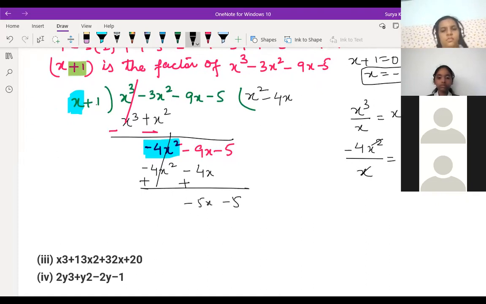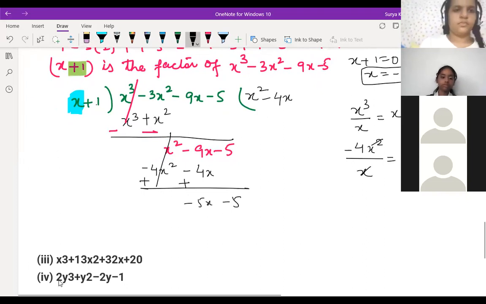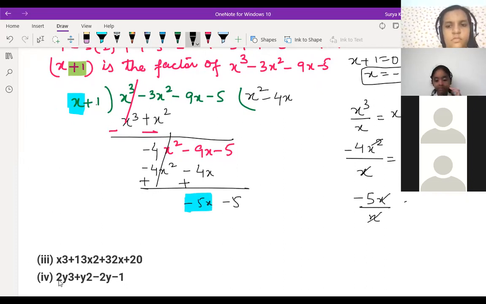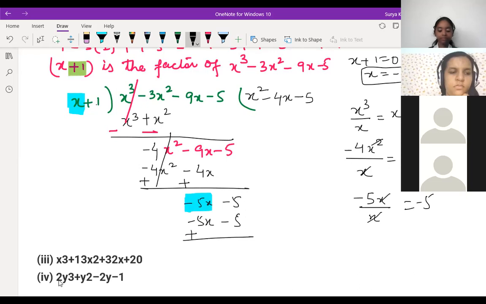So now we'll just remove this again. This part is not required here. Minus 4x was there, right? I remove this part also from here. So I just mark it x again and here minus 5x. Again, you will just try to divide here. Minus 5x divided by x, so the x gets cancelled, write minus 5. Right here minus 5. So minus 5x minus 5, so plus, both get cancelled. Over, x square minus 4x minus 5.